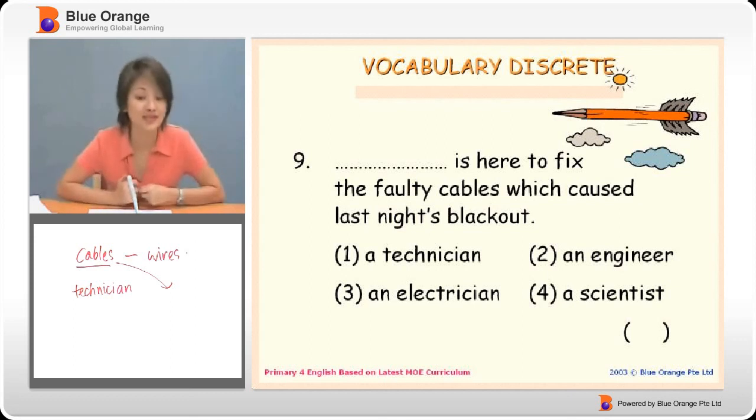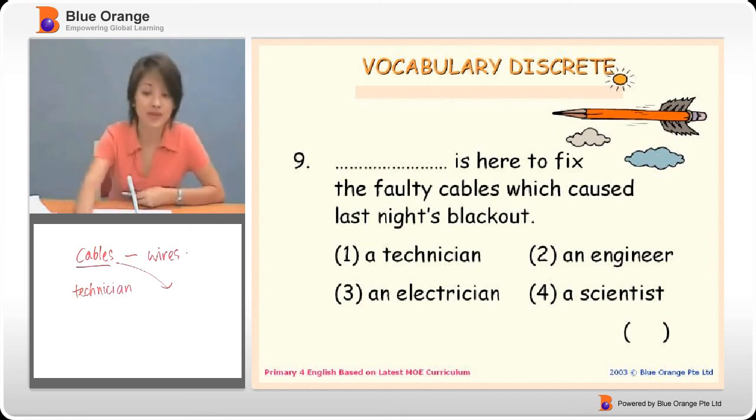So therefore, the best answer would be number 3. But let's look on at number 4, which is a scientist. What does a scientist do? Well, a scientist is usually an expert in the field of science, in investigations, in research, and in discovery of medicine and stuff like that. So therefore, the best answer would be number 3. The electrician is here to fix the faulty cables which caused last night's blackout.